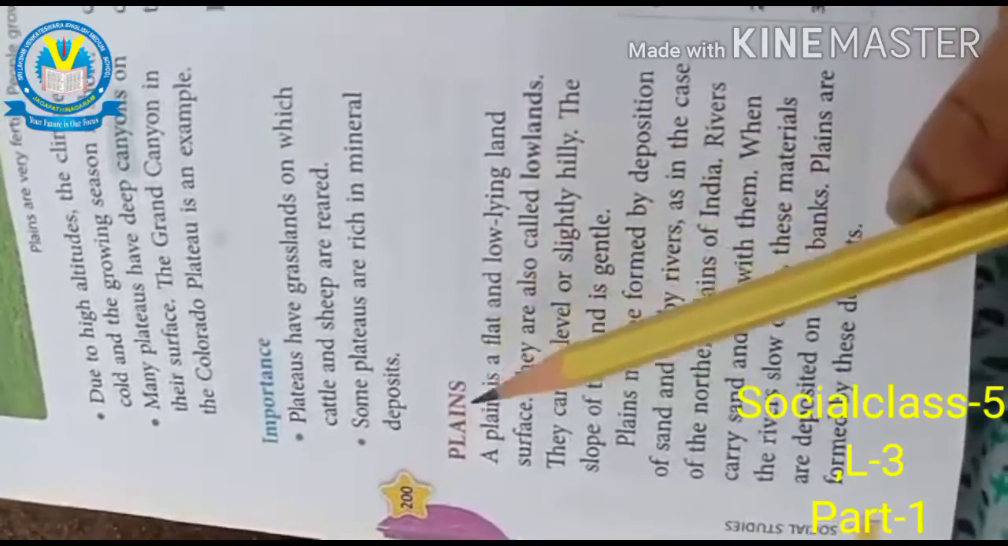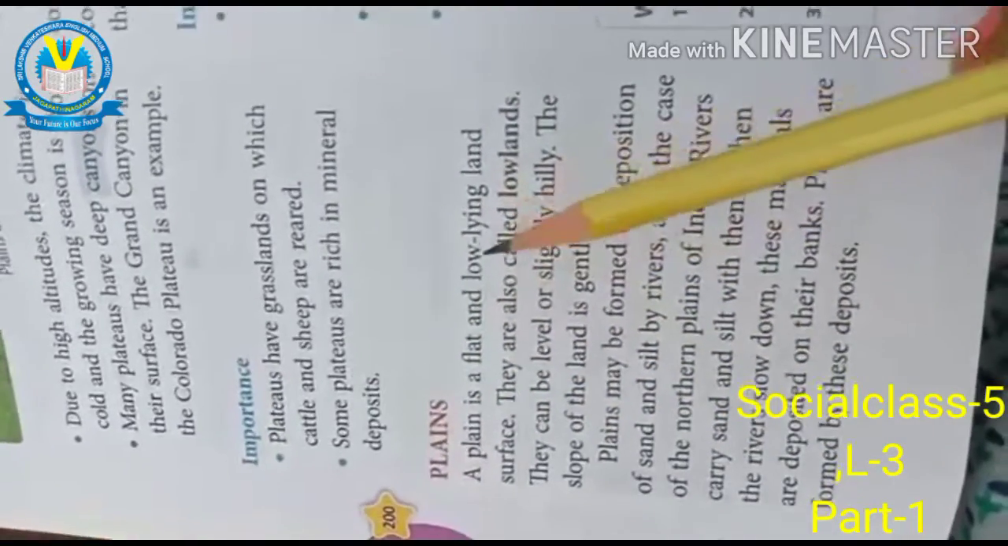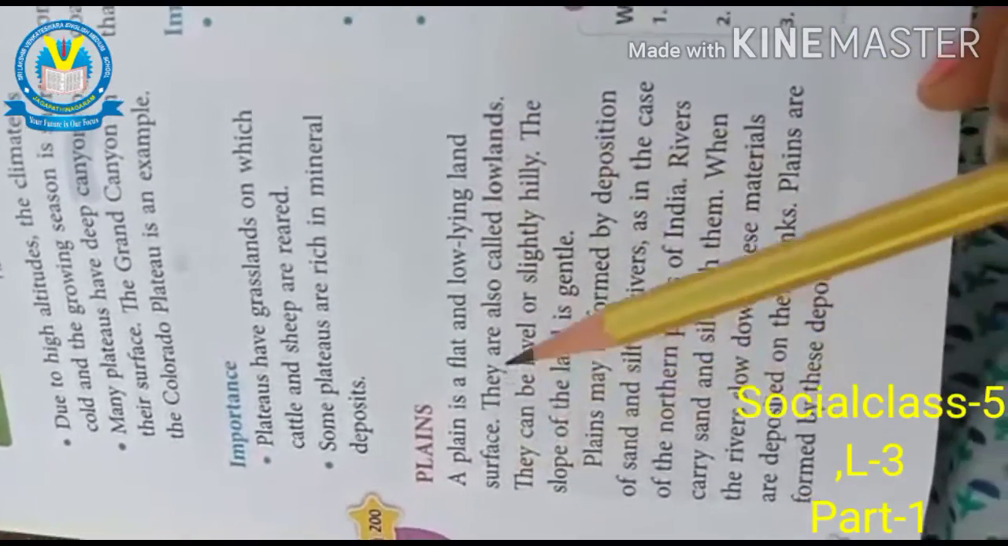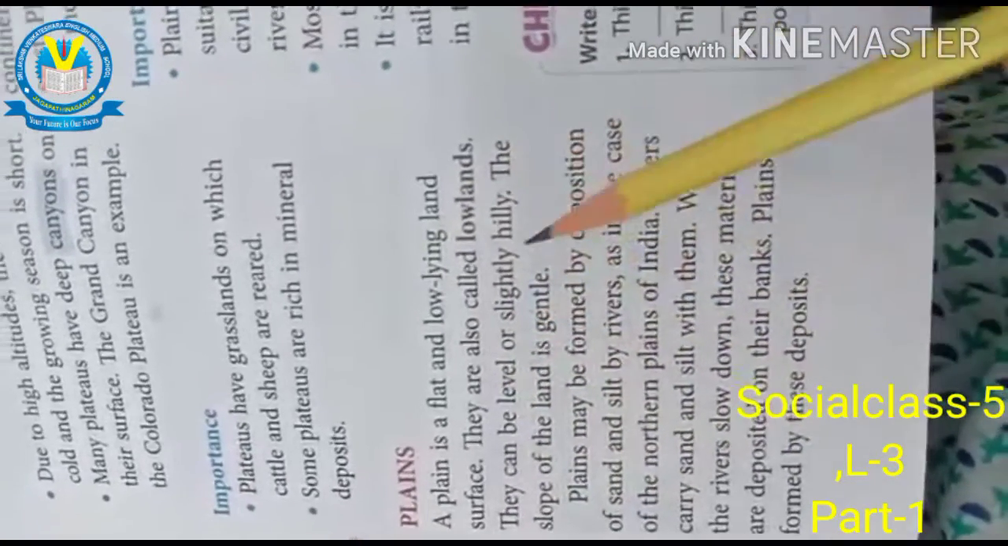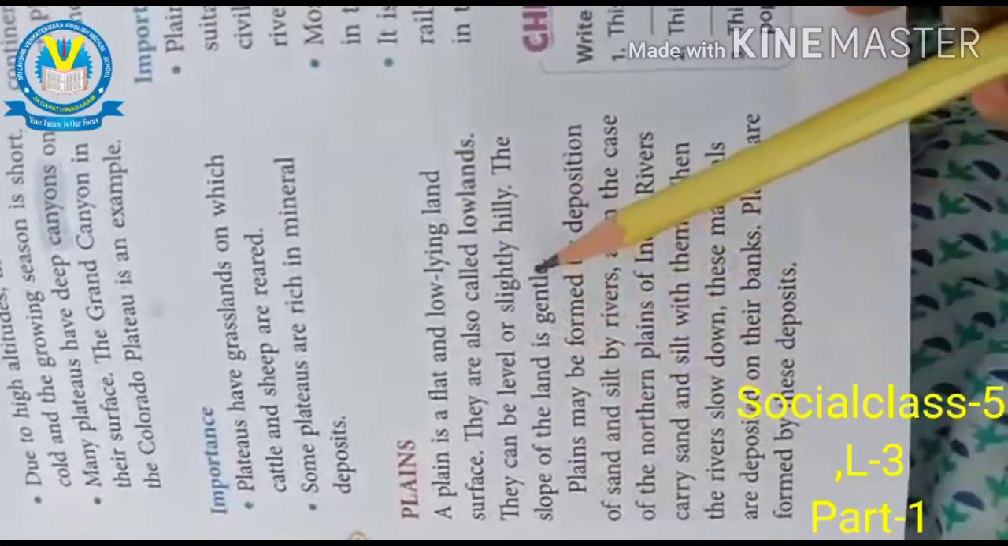Next we can see plains. A plain is a flat and low lying land surface. They are also called lowlands. They can be level or slightly hilly. The slope of the land is gentle.